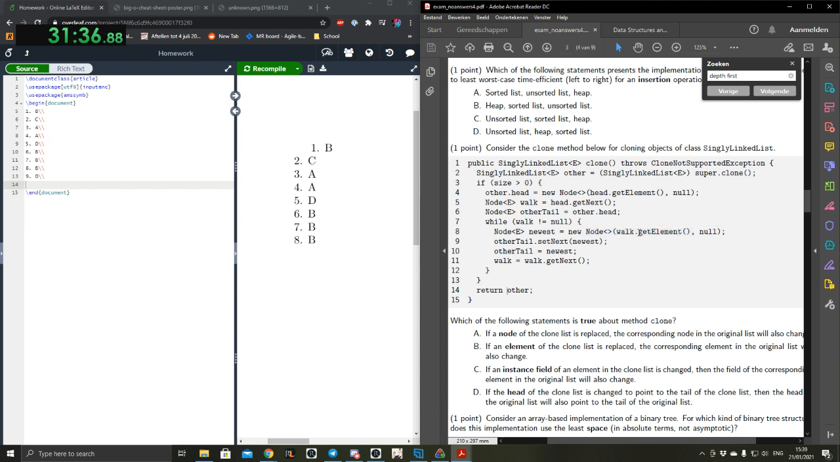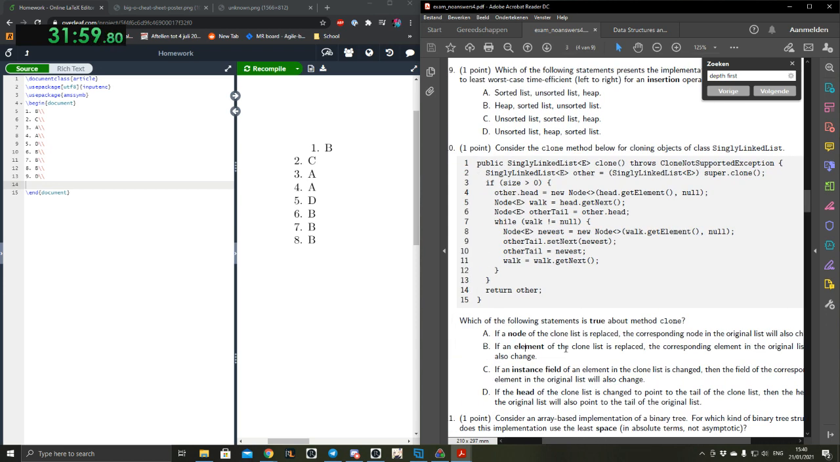So if it will be an element of, I don't know, arrays or anything else that's passed by reference, and you would change that element, then yeah, that would be changed. But the node itself, no, it's just a new node. Okay, if an element of the clone list is replaced, the corresponding element in the original list will also change. This one has quite a bit of potential to be true because of what I just said.